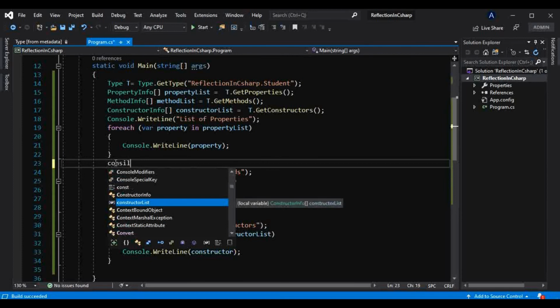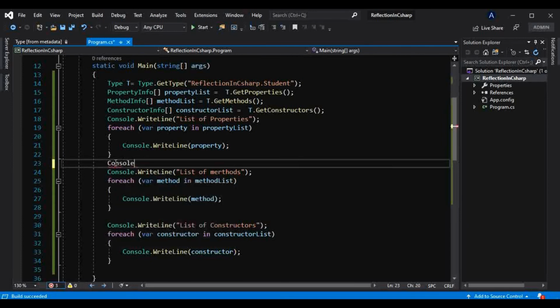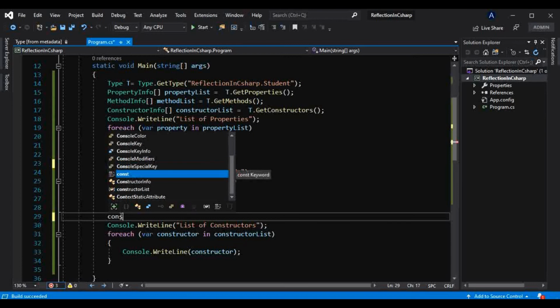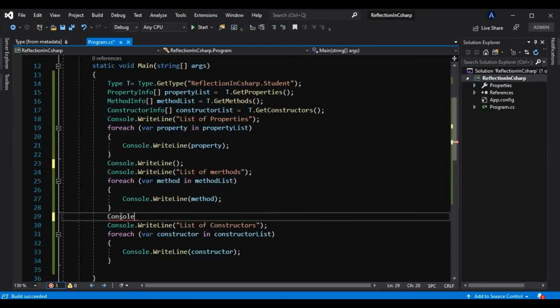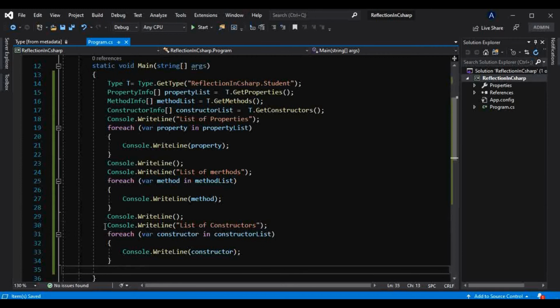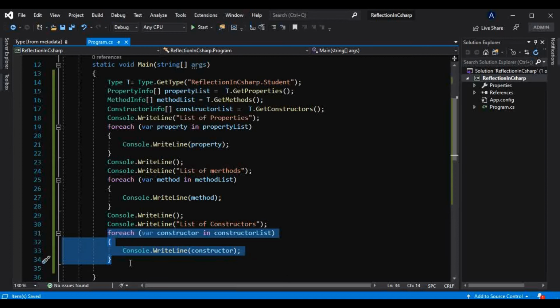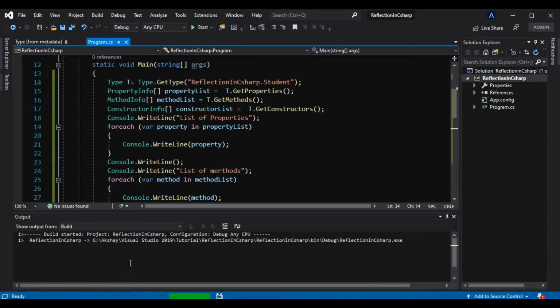I will give one space between those properties and methods with Console.WriteLine, and the same for the others. We don't need it after the last list, which is the constructor list. Okay, so we will run that.